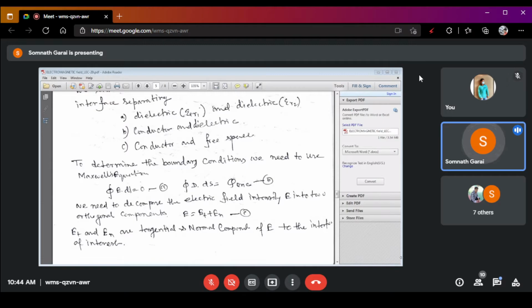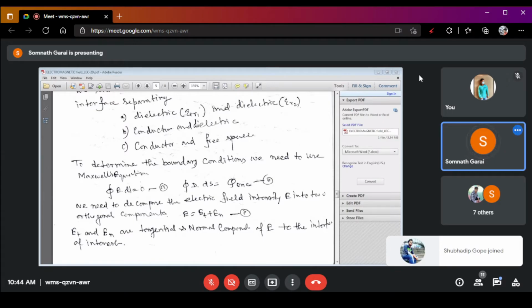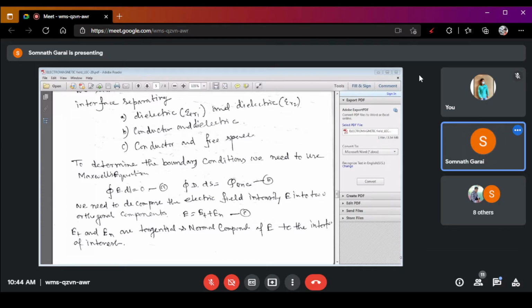The two important Maxwell equations are, first, the closed integral of E dot dl is equal to 0. That is the first equation. And the closed integral of D dot ds is equal to Q enclosed. It is from Gauss law, right?